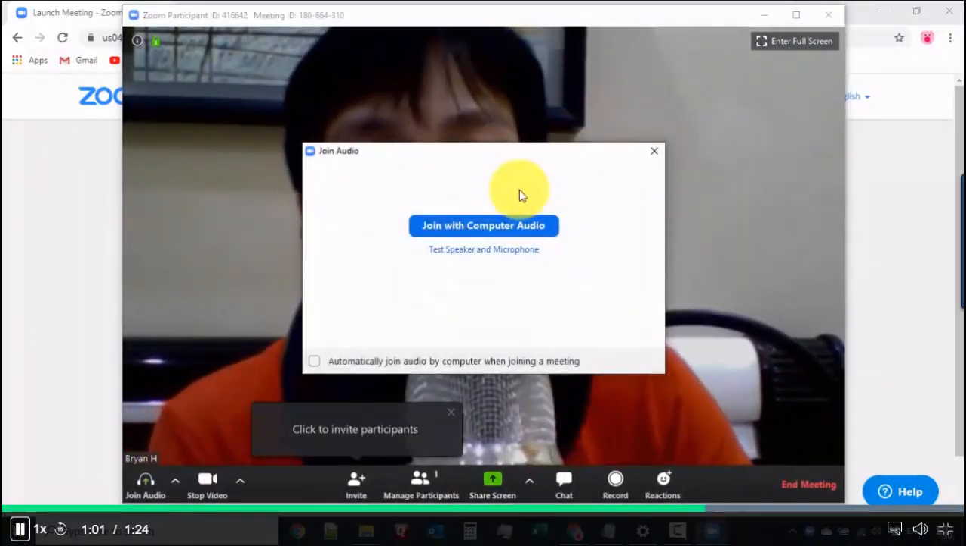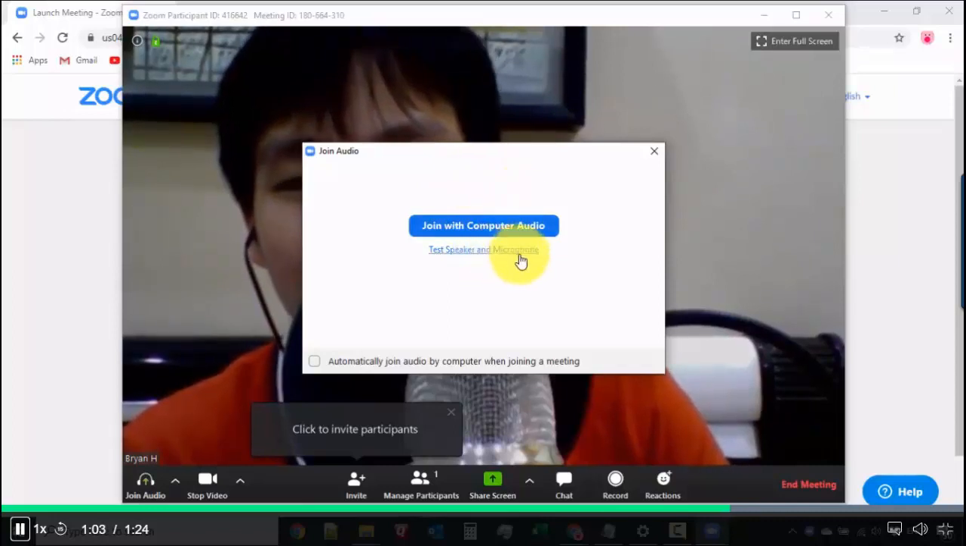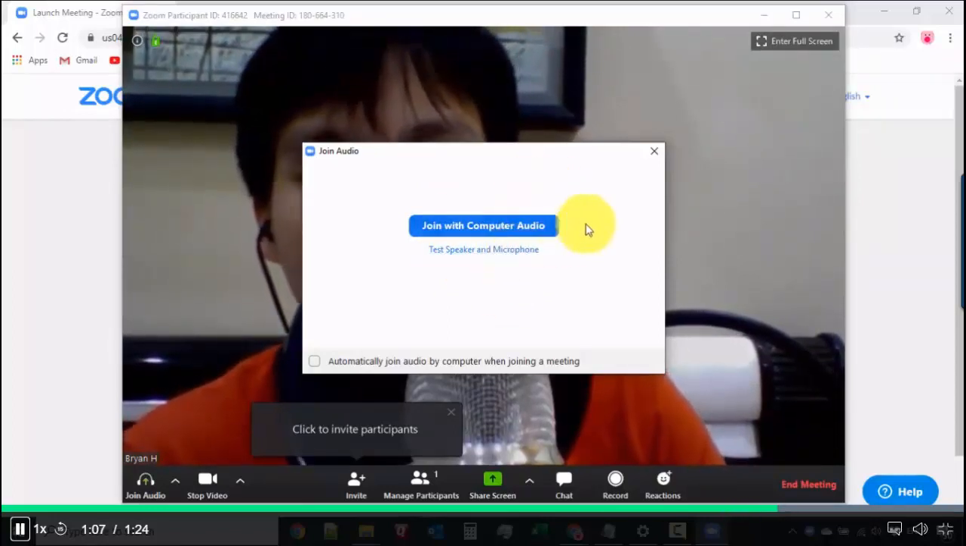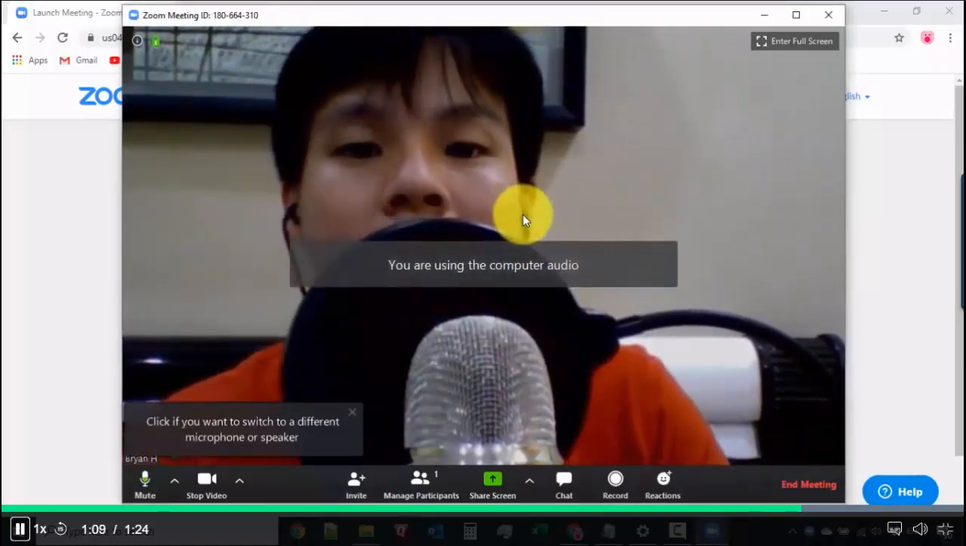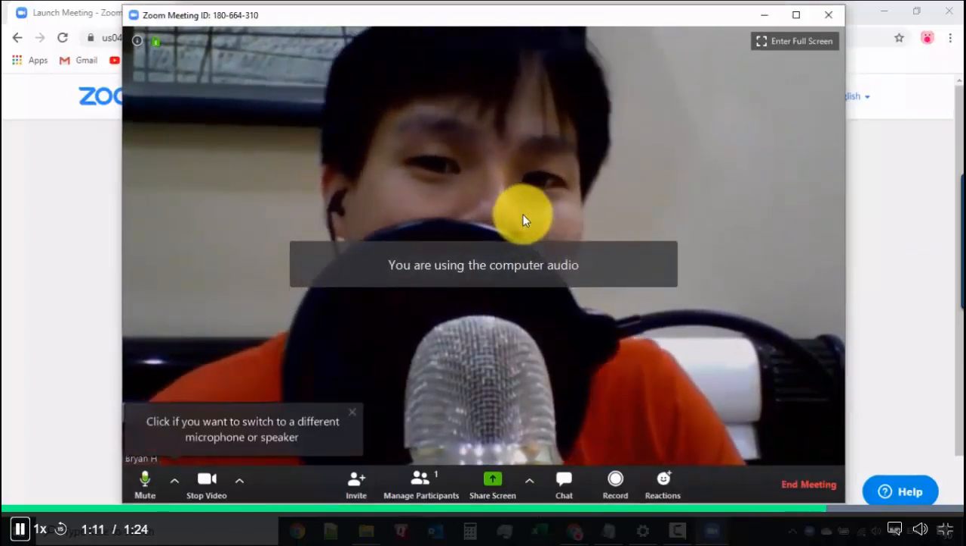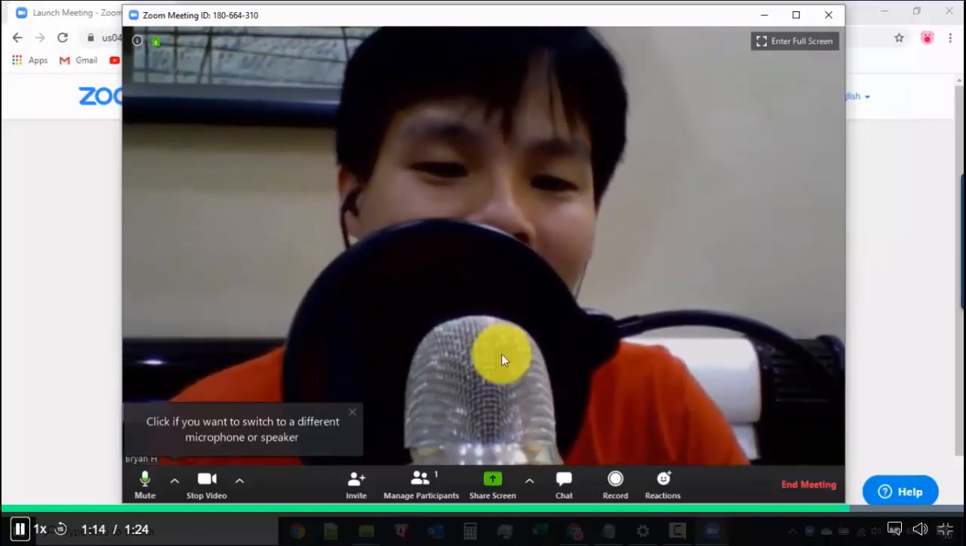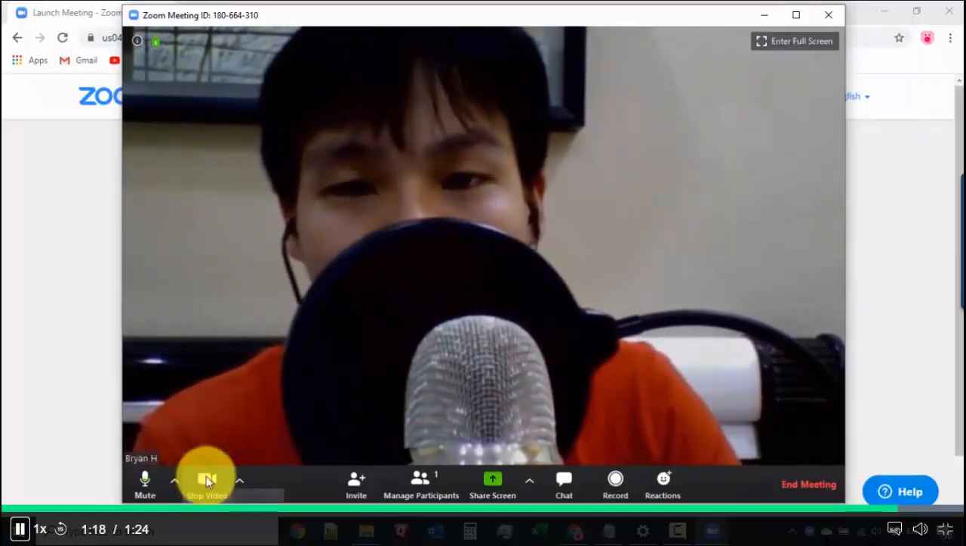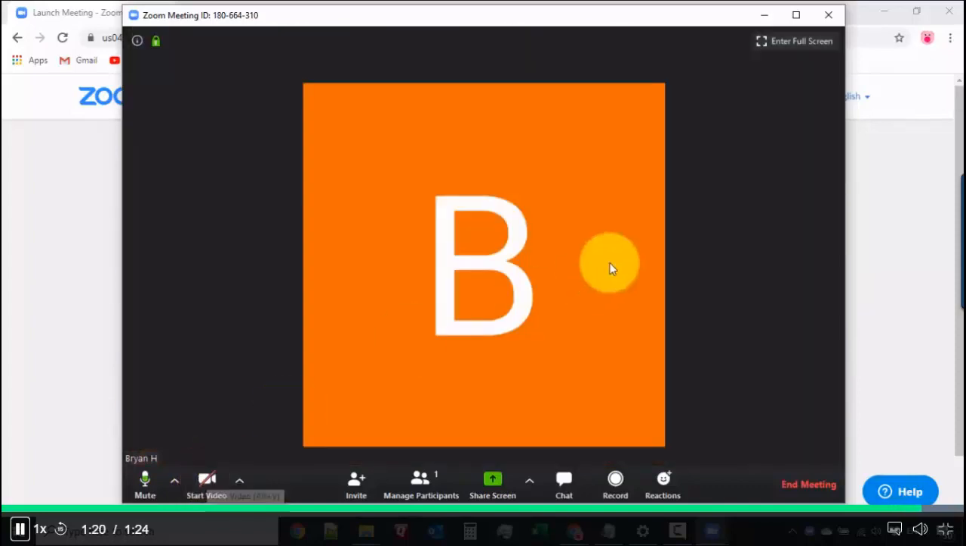Okay, so now we're inside Zoom, and then join with computer audio, and then you can just quickly test your speaker and microphone. Once we're good, I'll just click join with computer audio. My webcam's not that good, but you can see my face right now over here, and I'm doing the recording, and you can just click stop video if you want to. So that's pretty easy. So now we have just my letter over here.